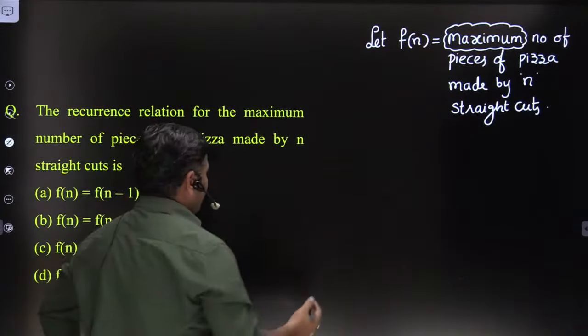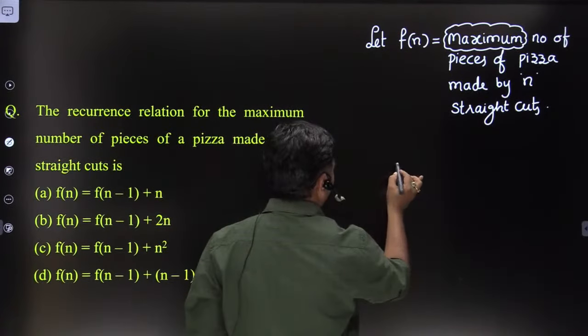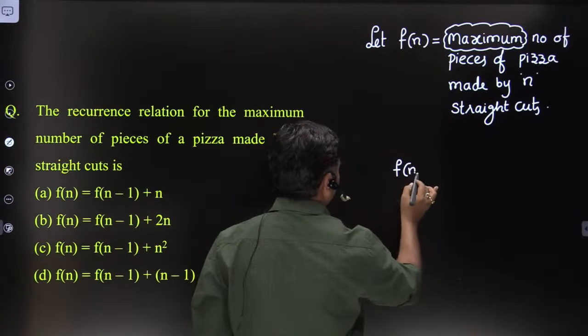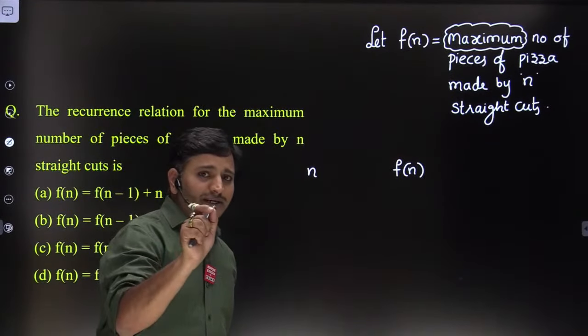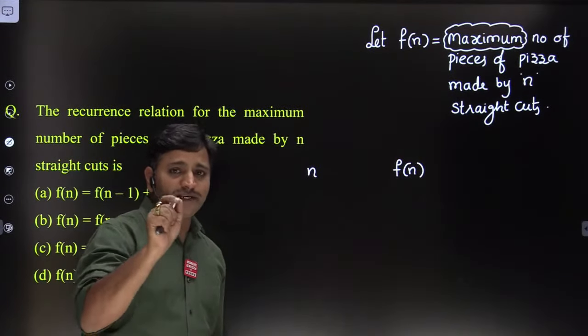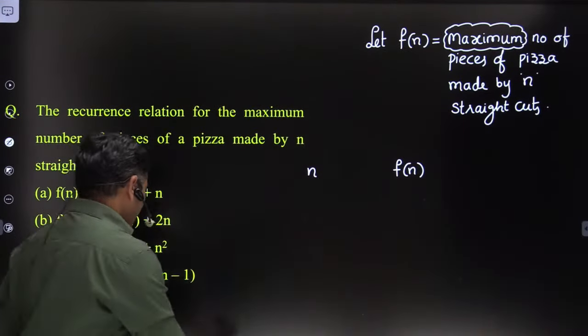Let me take different cases here. So let me take the n value and the f of n value. What does f of n indicate? F of n does not indicate the total number of pieces of pizza. F of n indicates the maximum number of pieces of pizza, friends.